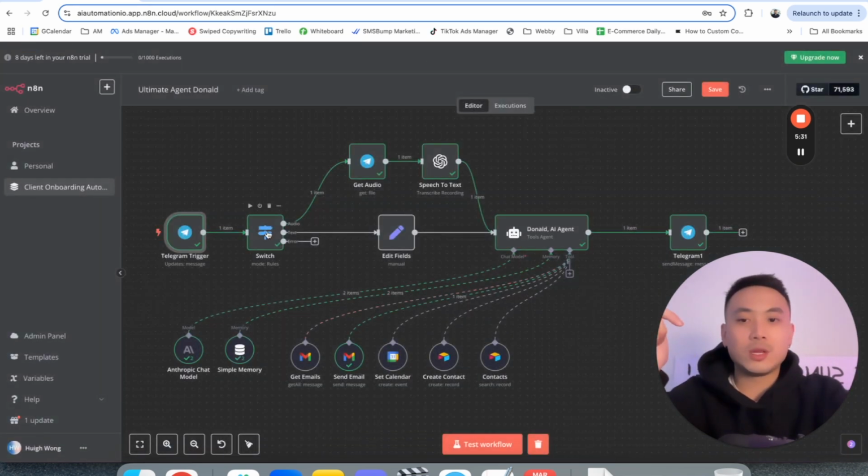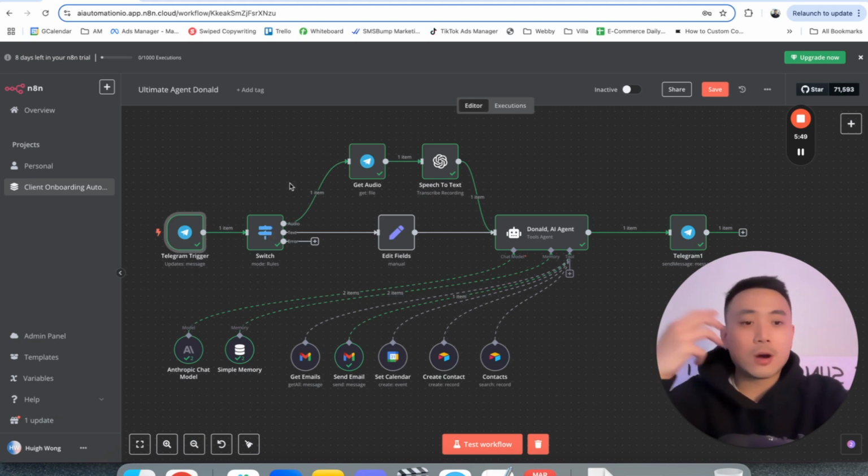The next step is identifying the different inputs that you're going to be putting into Telegram. The first is that you could send an audio note, or the second trigger is that you could also send a text, right? So you want to be able to separate those two things and make them into one.